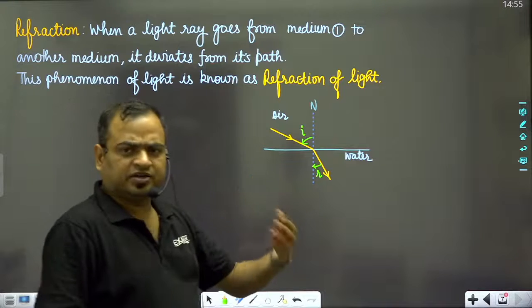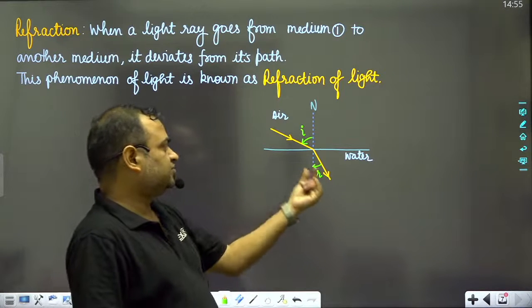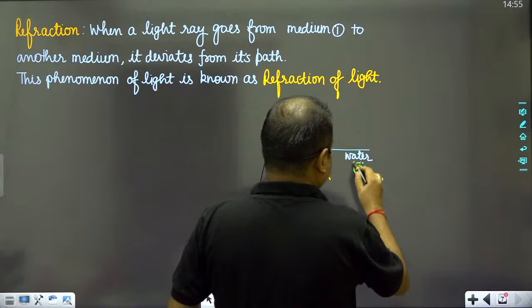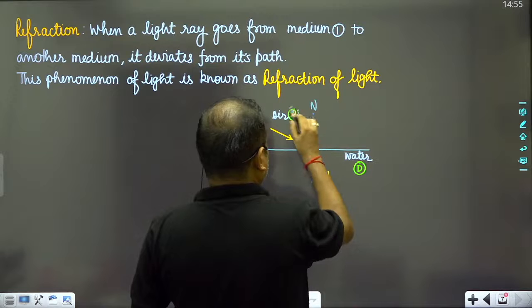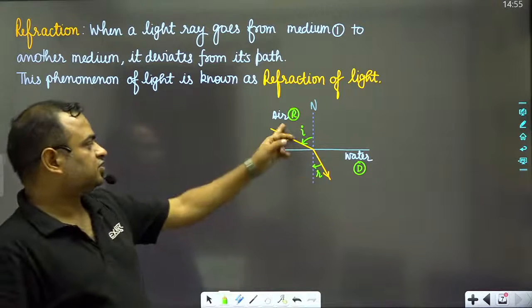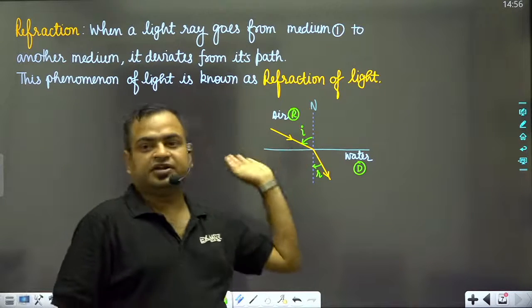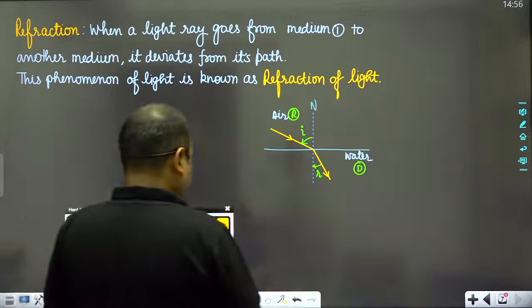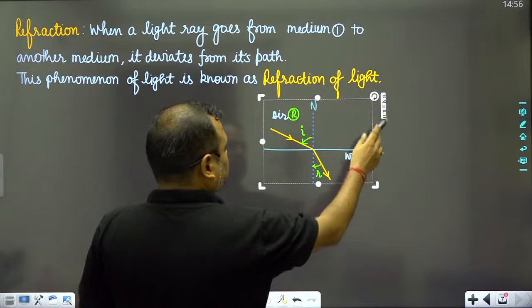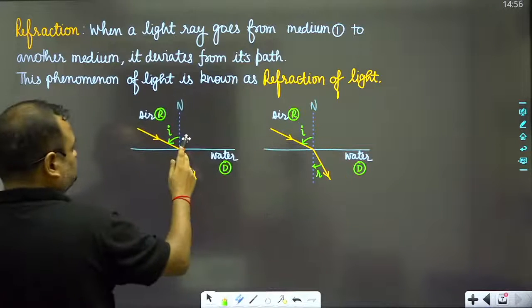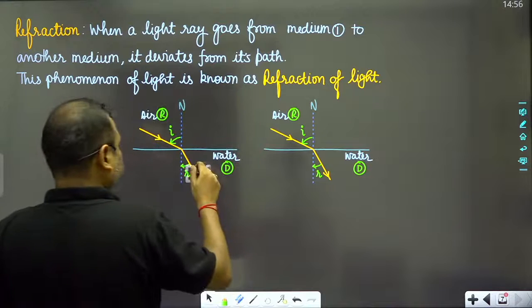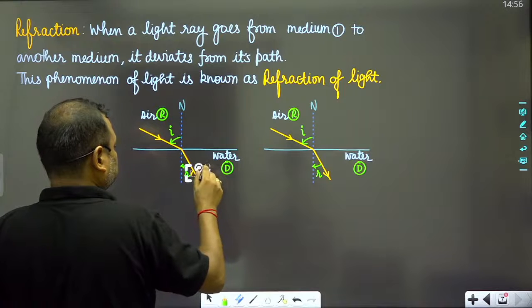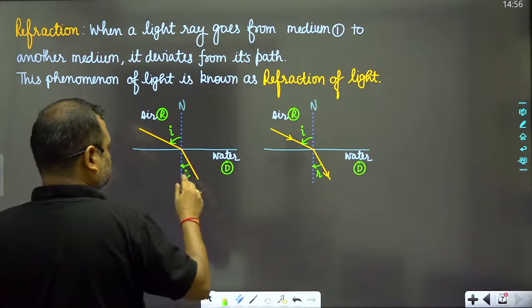Similarly, if a light ray goes from a denser medium to a rarer medium, so this is the denser medium and this is the rarer medium, it will deviate away from the normal, like this.